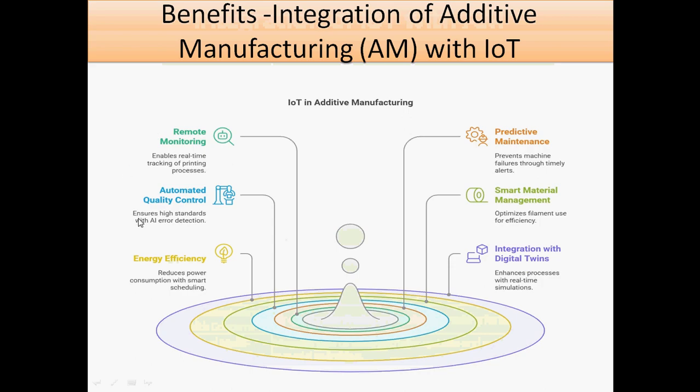Then next, the benefits. There are many different benefits: remote monitoring, automated control, quality control, energy efficiency, integration with digital twins, smart material management and predictive maintenance. That is possible, and it helps additive manufacturing. Whenever you integrate IoT with additive manufacturing, you get different types of advantages. We can get the information and monitor all the systems, so they get the exact output and input.